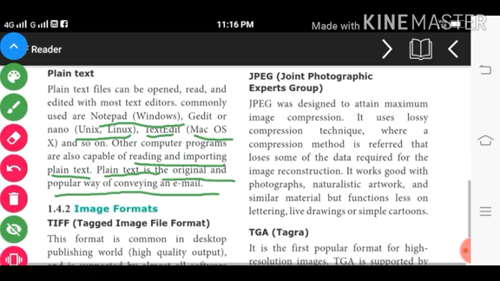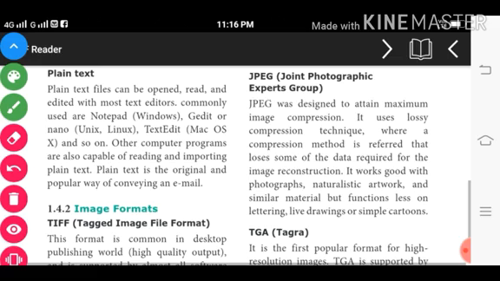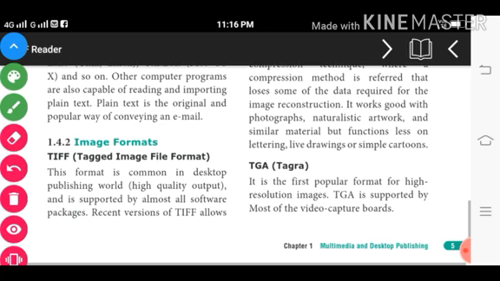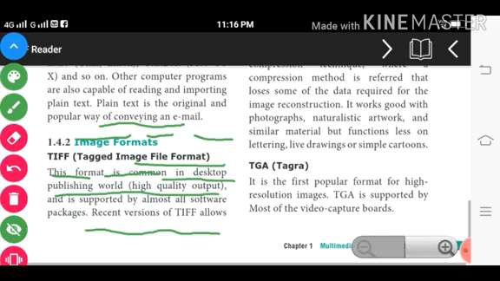Then image formats. TIFF means Tagged Image File Format. Tagged Image File Format is very important. This format is common in desktop publishing world, with high quality output, and is supported by almost all software packages.